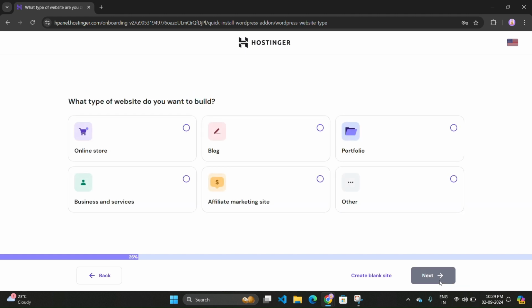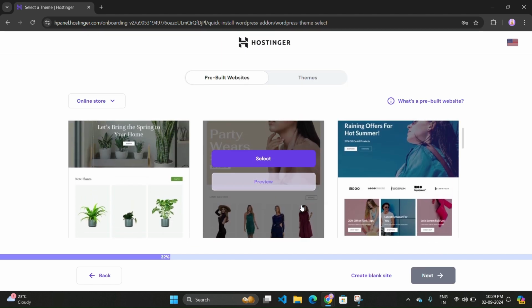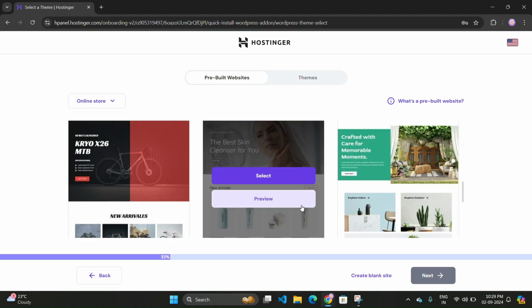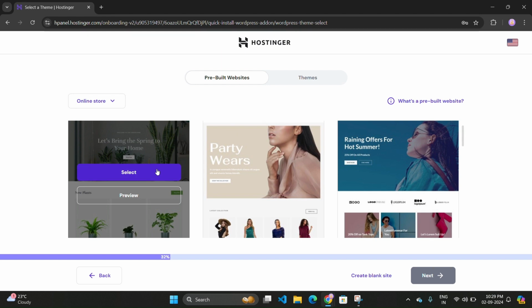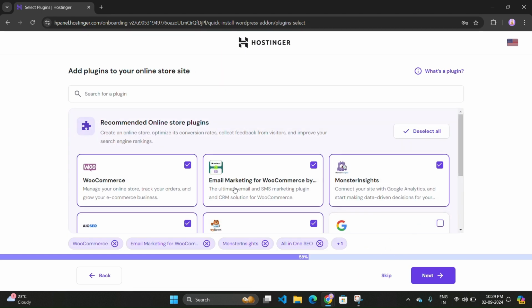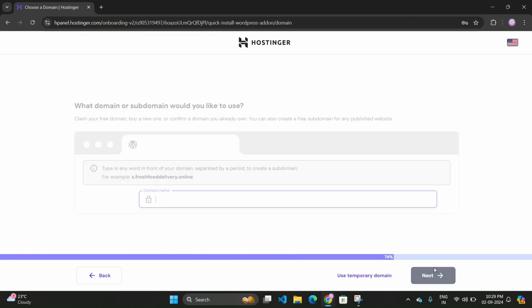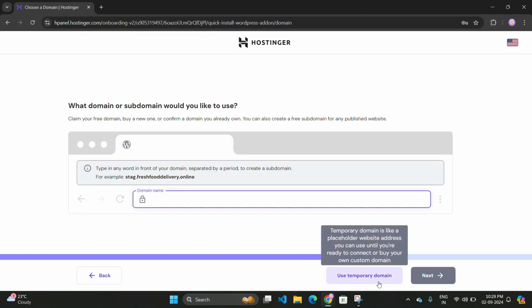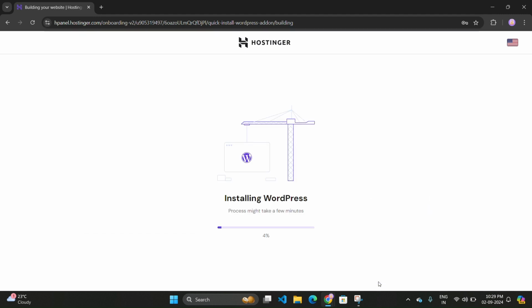After that, click on next and we are opening the online store, and next, and you have to select the template. As I am selecting the template here, as you can see, select it. If you want to untick this, you can do so, but I will select it and I will use the temporary domain. If you are using a domain for the first time, it will give you a free domain.